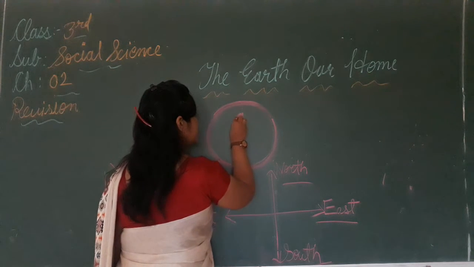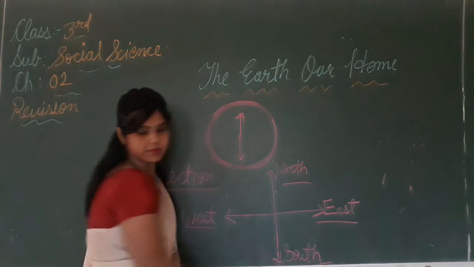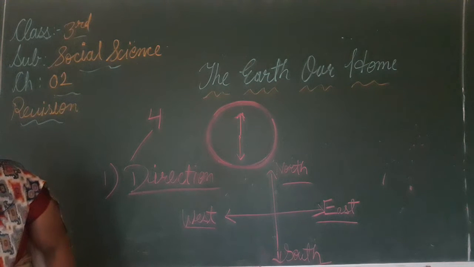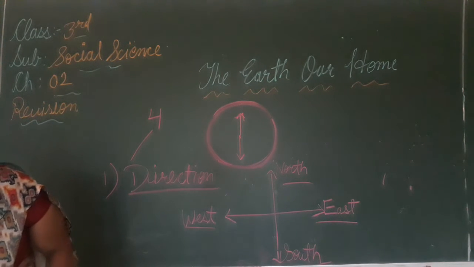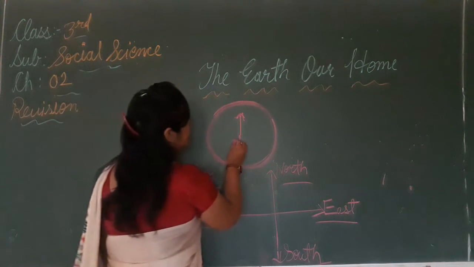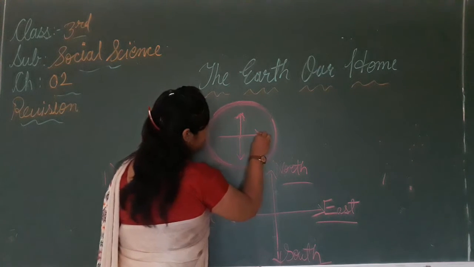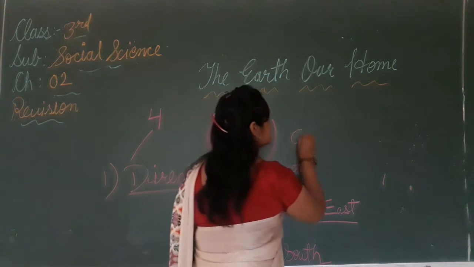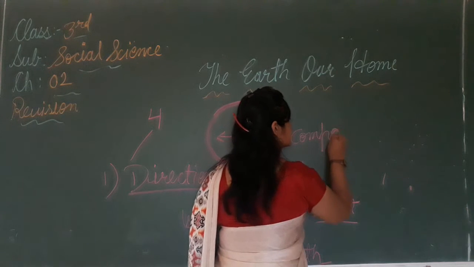See, this is the compass. We can find direction using this compass.